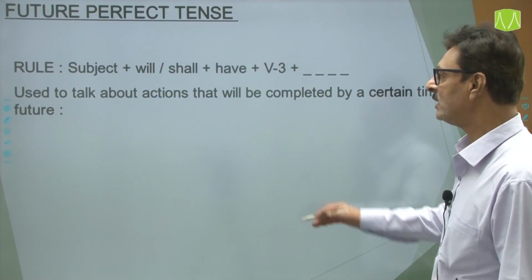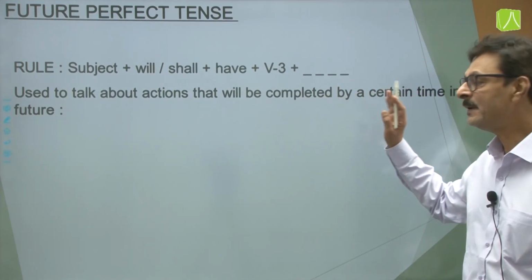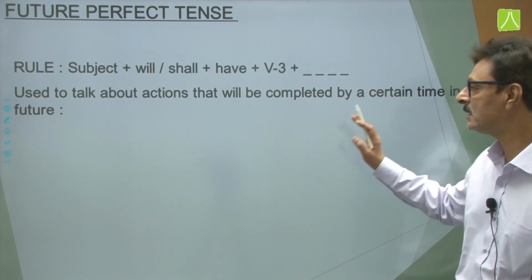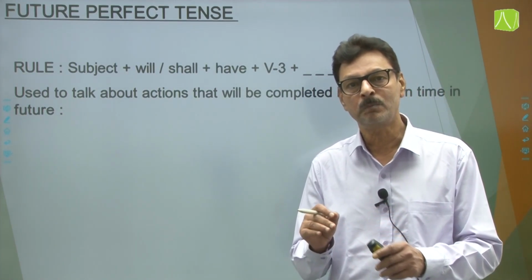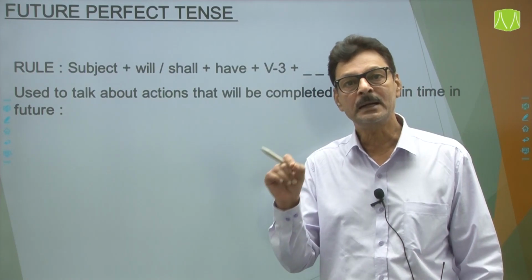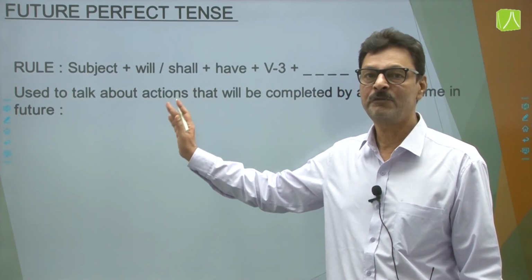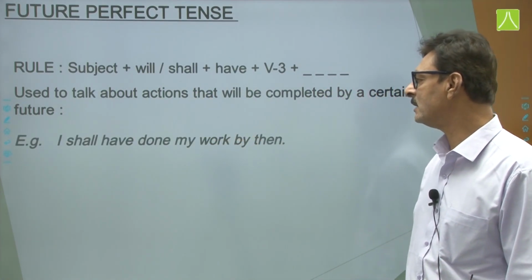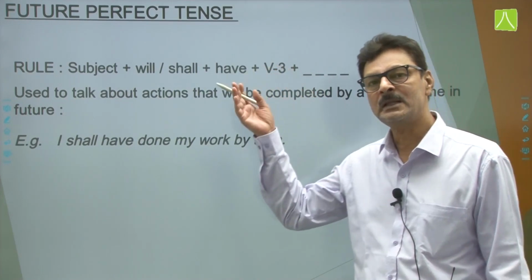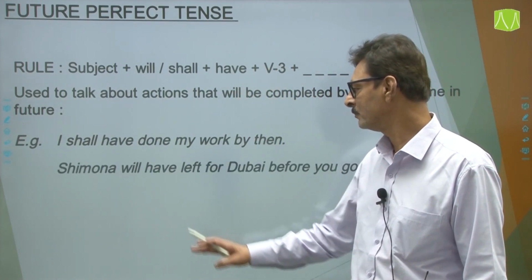And what does this tense tell us? It is used to talk about actions that will be completed by a certain time in the future. Future के कुछ समय पर ये काम या कार्य खत्म हो चुका होगा. Then we use this future perfect tense. I shall have done the work by then. उस समय तक मैं अपना कार्य पूरा कर चुका होगा.